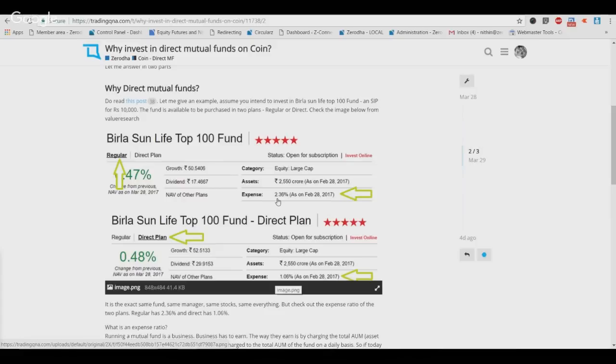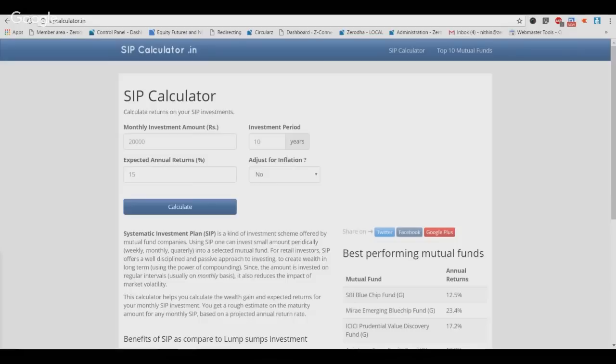Someone might say, what's 1.5%? It's no big deal, right? But people who invest in mutual funds invest for a very long term. I remember my dad still has a mutual fund which he purchased in the early 90s, which is still sitting. So this 1.5%, if you were to compound it for, say, a 15, 20, 25-year period, could be a really big amount. Let me show you with a simple example.